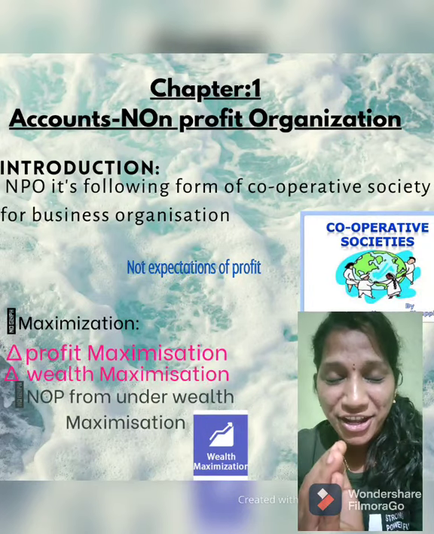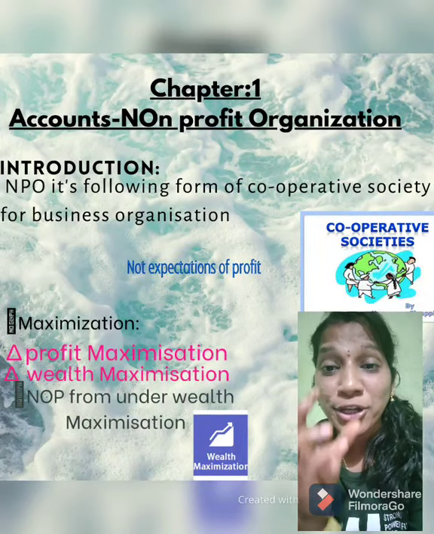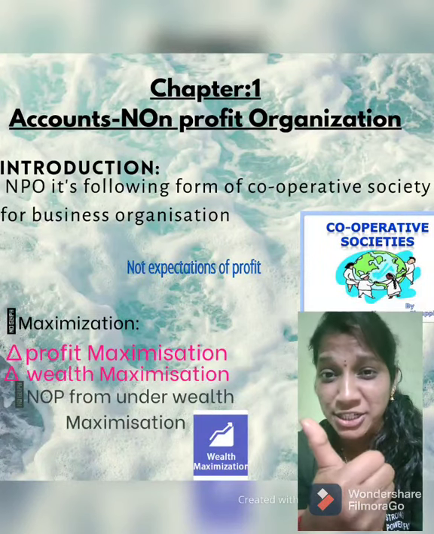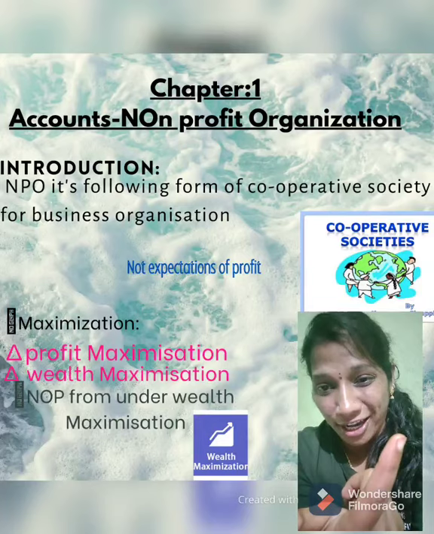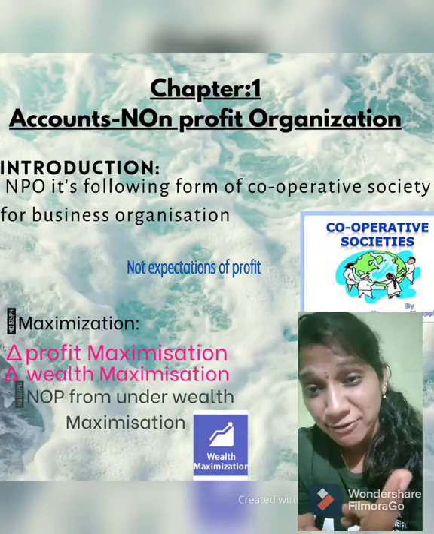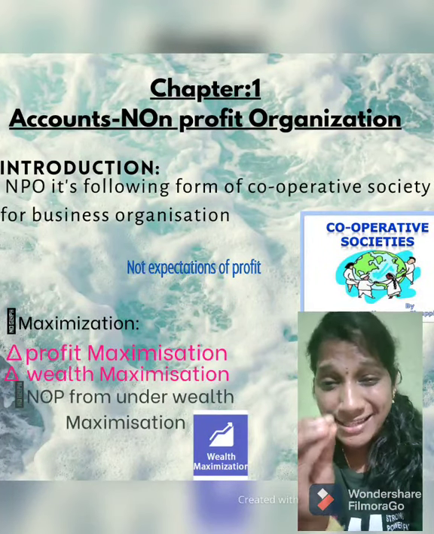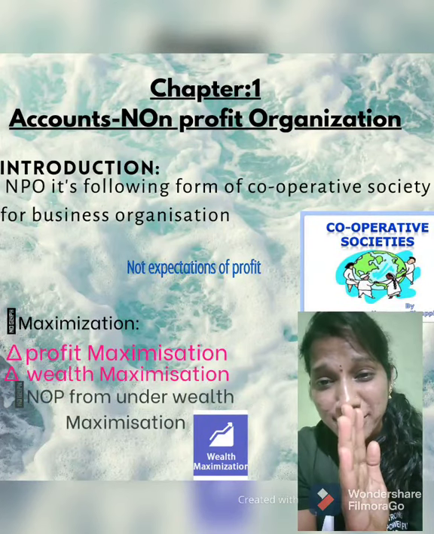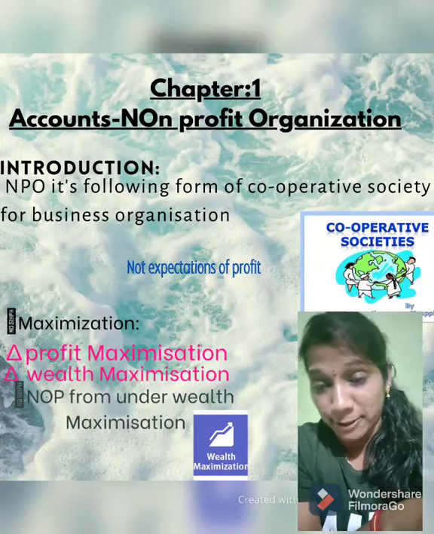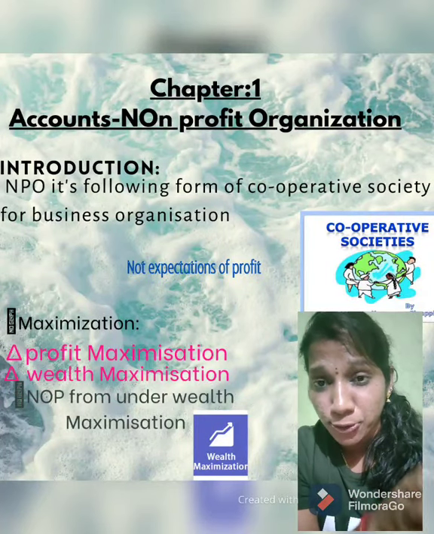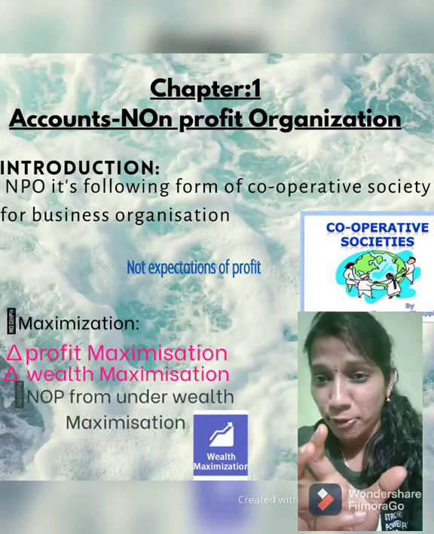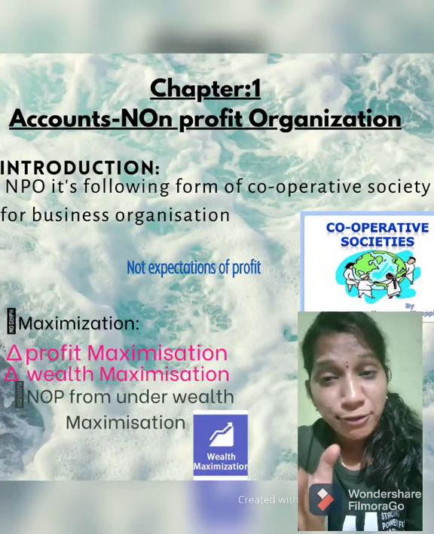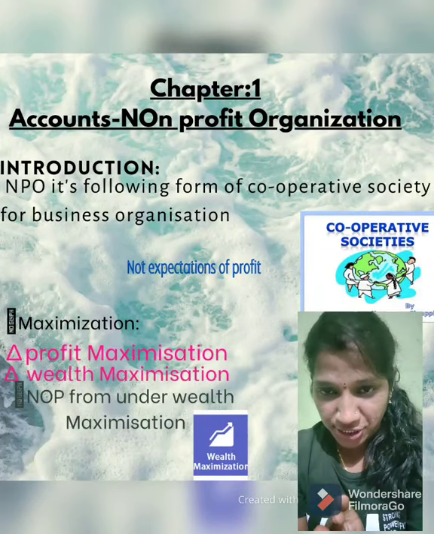The non-profit organization follows the cooperative society form. Why? Because the sole proprietorship, joint family business, partnership firm and joint venture all expect returns or profit, but there is no expectation of profit in a cooperative society. So in this chapter, non-profit organization follows the cooperative society form of business organization.